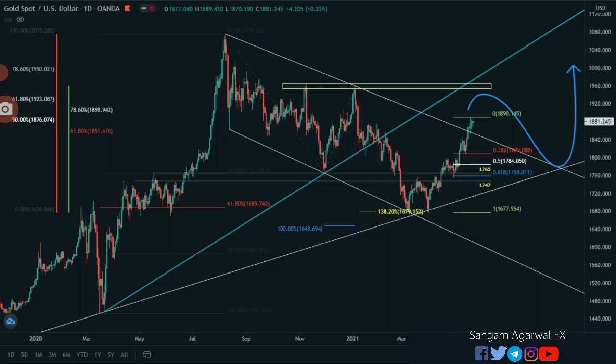If price reverses right from here, then these are your Fibonacci retracements, the 50% retracement at 1784. So these two trend lines are your support and Fibonacci retracement. There is a possibility price retests this trend line then continues its trend, or it tests this horizontal resistance then retests this trend line. In both cases, near 1960 and this Fibonacci retracement are your support and resistance.